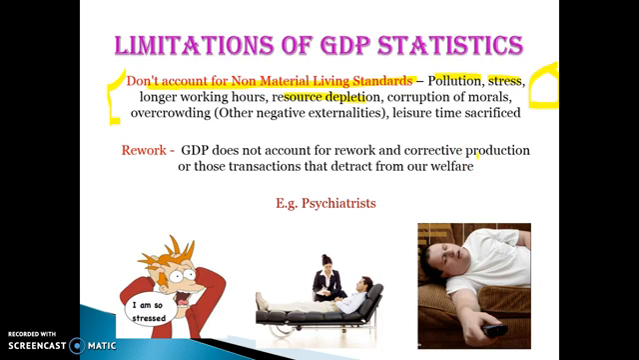Because we're not as well off as we think, even though GDP growth might be 10%, we've just destroyed a forest. Or we're working for twice as long. The other thing is that GDP does not account for rework and corrective production, or those transactions that detract from our welfare.